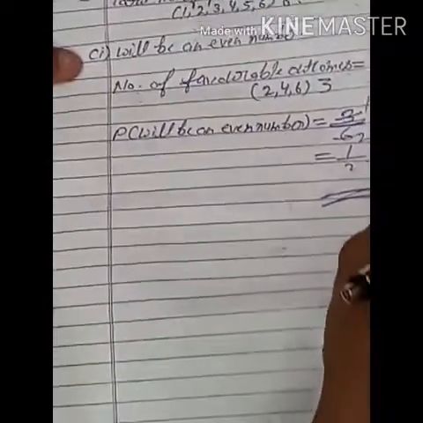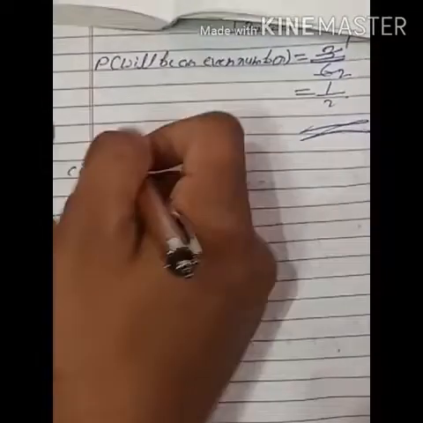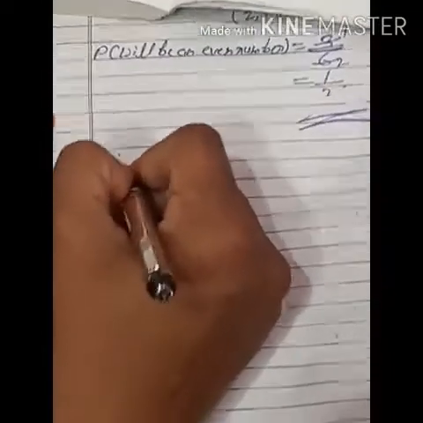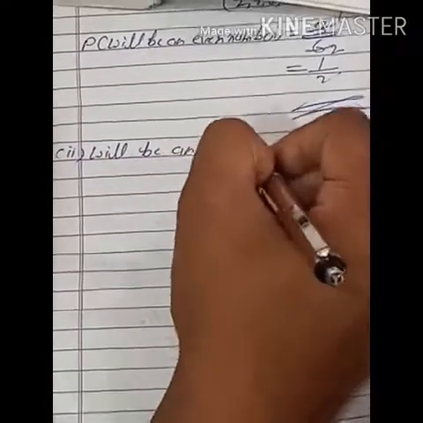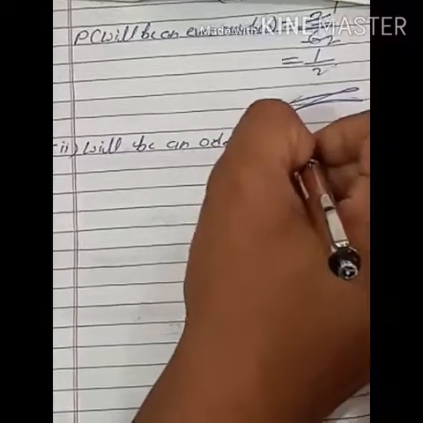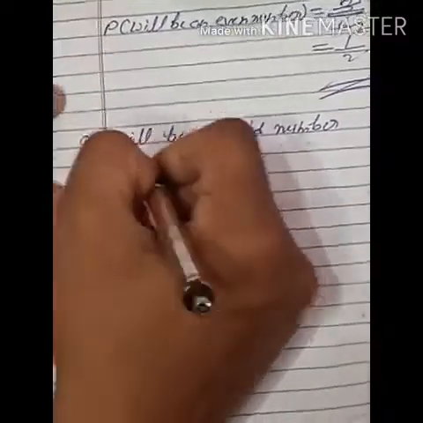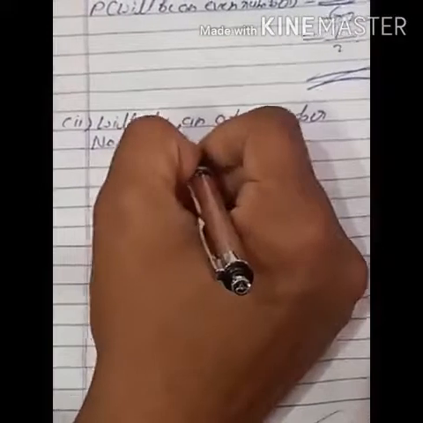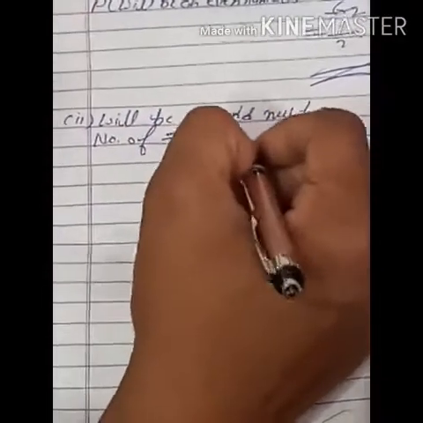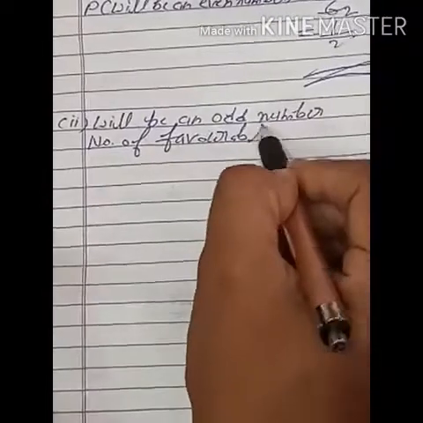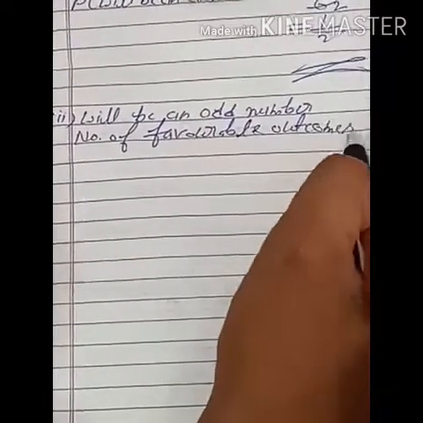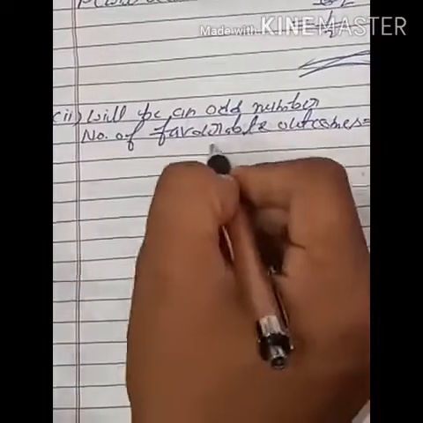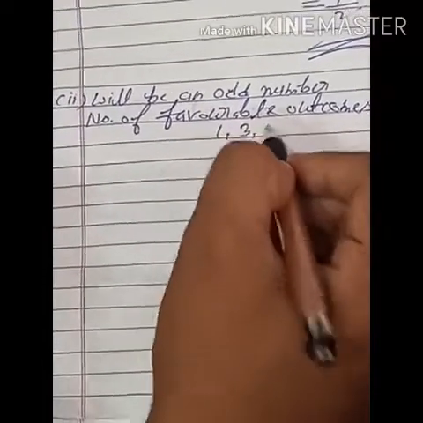Now move to the second part. So students, second part is will be an odd number. So first of all, find number of favorable outcomes. So odd numbers are 1, 3, 5.